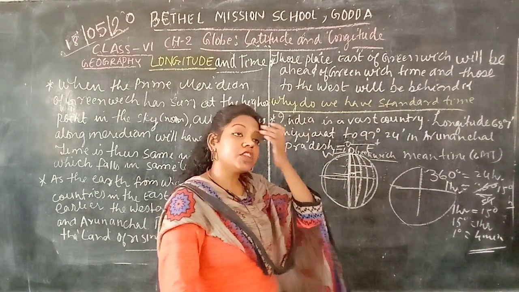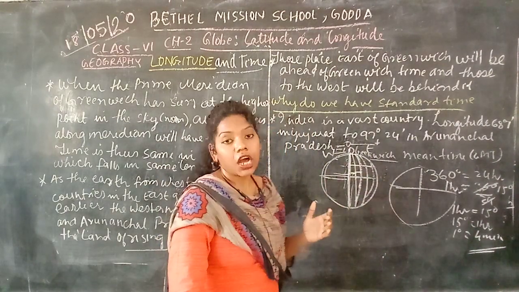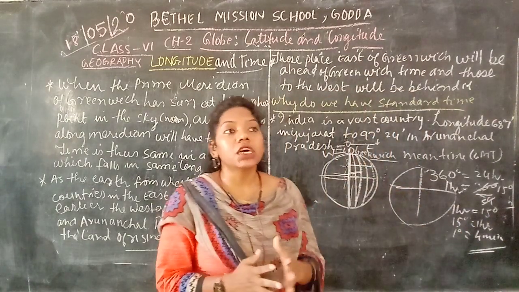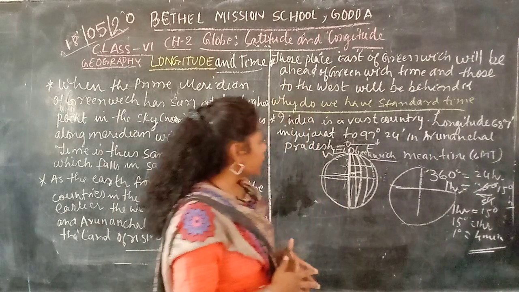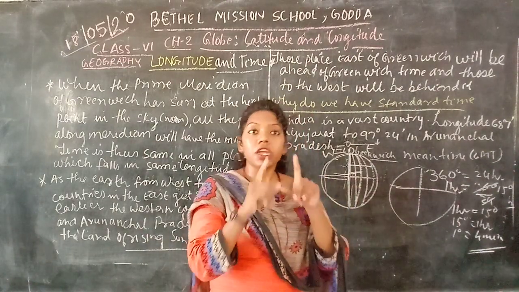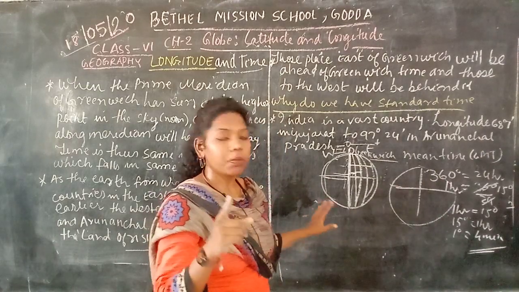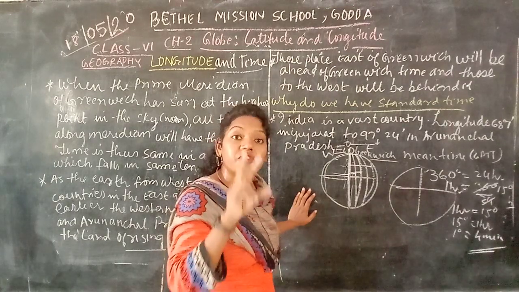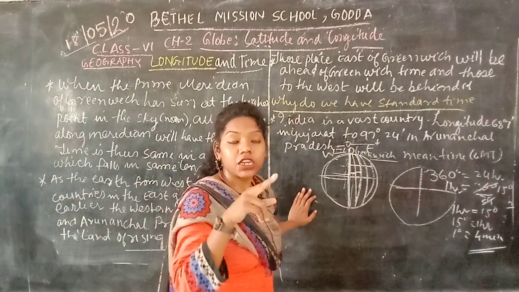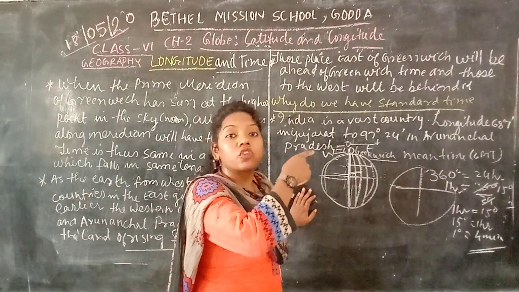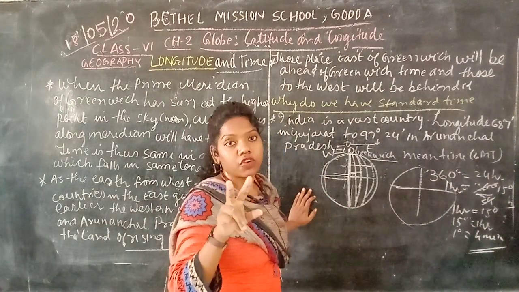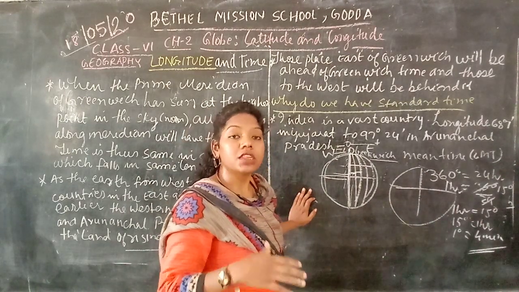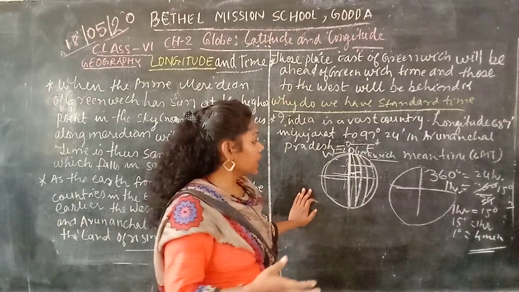Okay. So if we talk about our India, how the timing of India is being divided. As I told you, to complete one longitude, it takes 4 minutes. Yes or no? And in 1 hour, it completes 15 longitudes, and to complete one rotation, it takes 24 hours. So this is how the time is being divided.